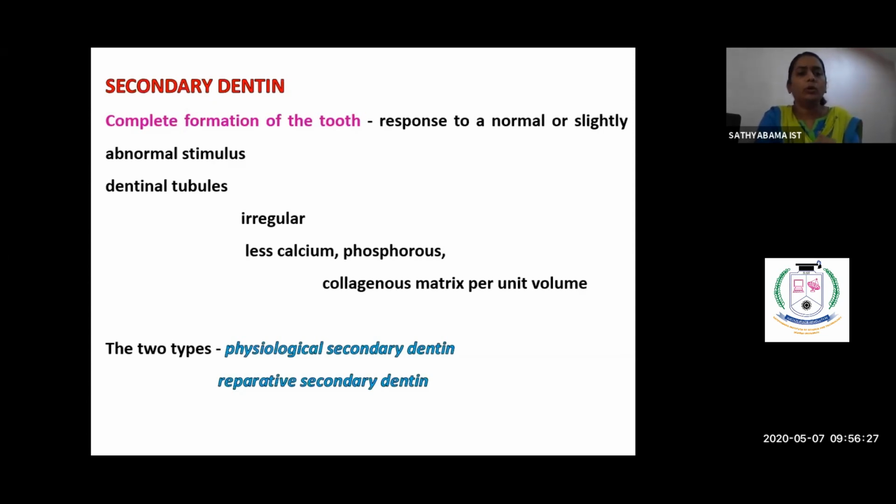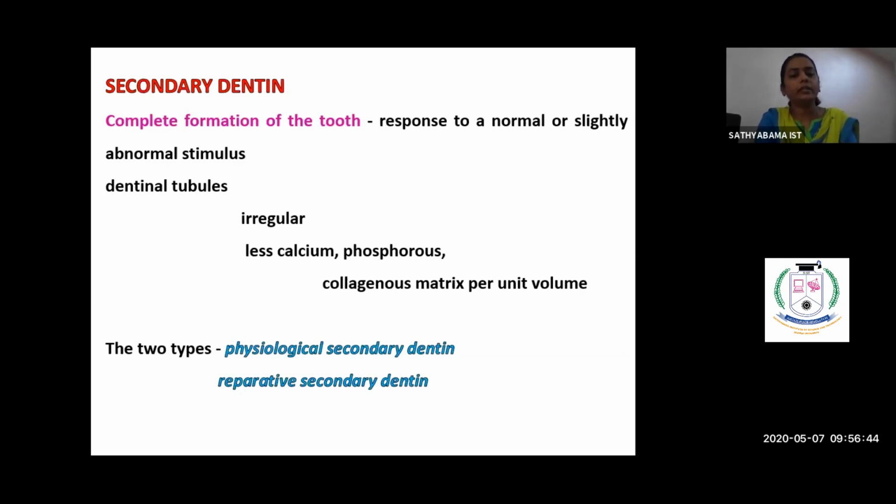Okay, so how will it be? These dentinal tubules are irregular, they are less calcified, and they are more collagenous. These are of two types: one is the physiological secondary dentin and the other one is the reparative secondary dentin.